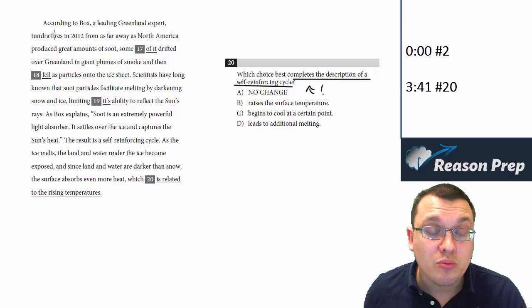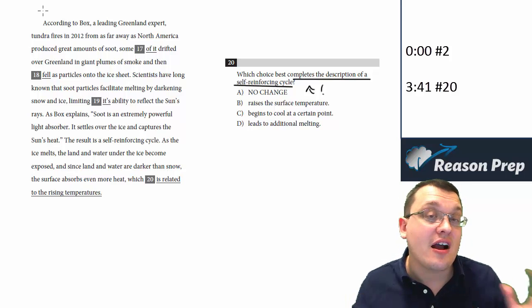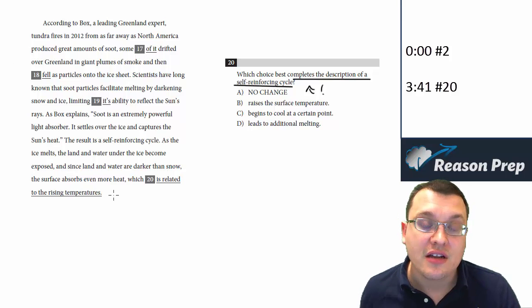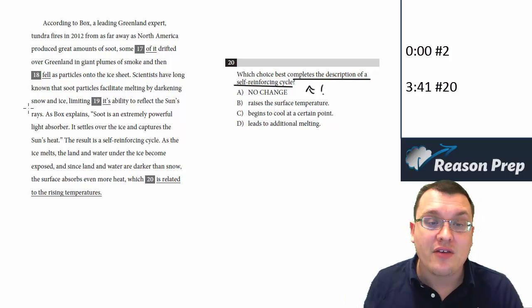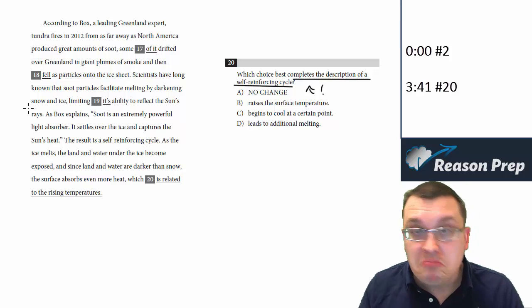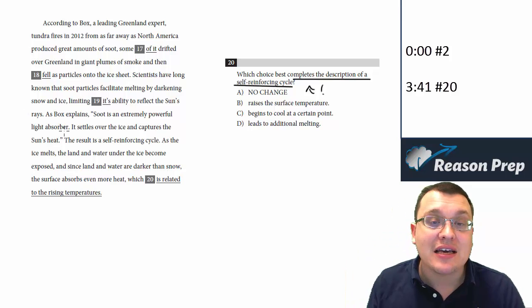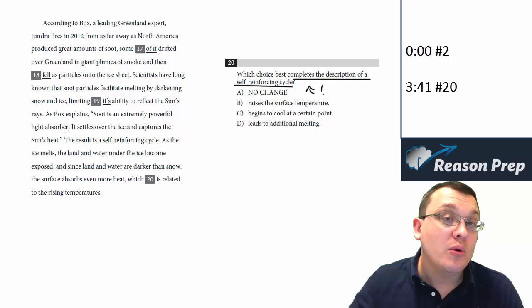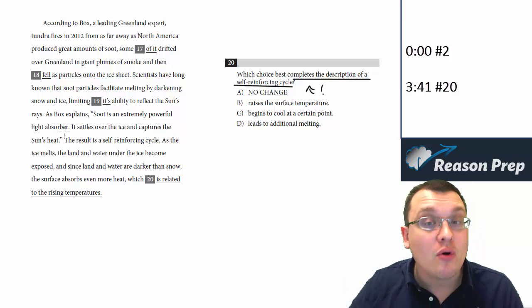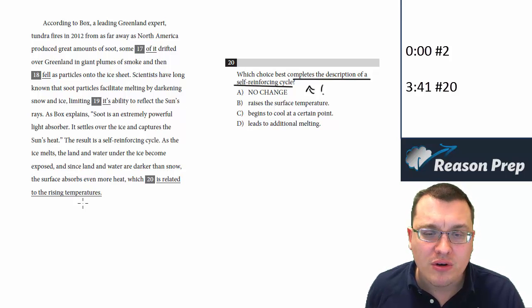So this passage, as a side note, when we do these questions, we're doing these out of context. We would have done these as part of reading the entire passage and doing 17, then 18, and 19, and 20. So we would have an idea of what's going on in the passage as a whole. So to catch us up on this, this is about global warming. It's about the melting of ice and the results that can have. So here we're talking about how the result is a self-reinforcing cycle. As ice melts, the land and water underneath is exposed, and that could absorb more heat, which of course is going to keep the cycle going, which is then going to melt even more ice and snow, right? So we want the one that best completes the description of a self-reinforcing cycle.